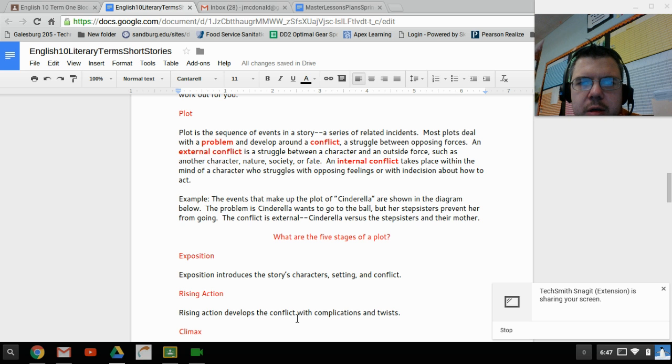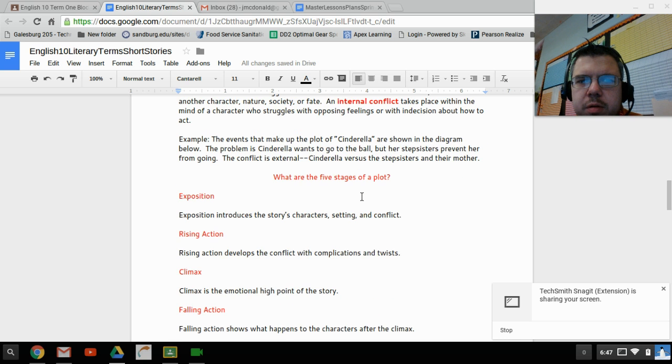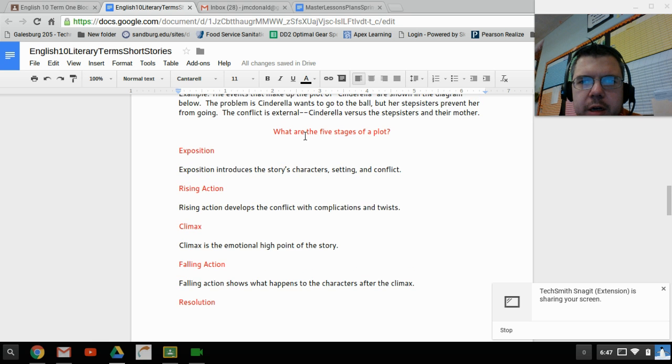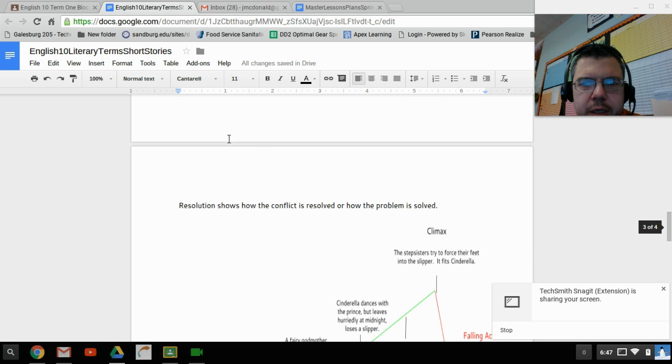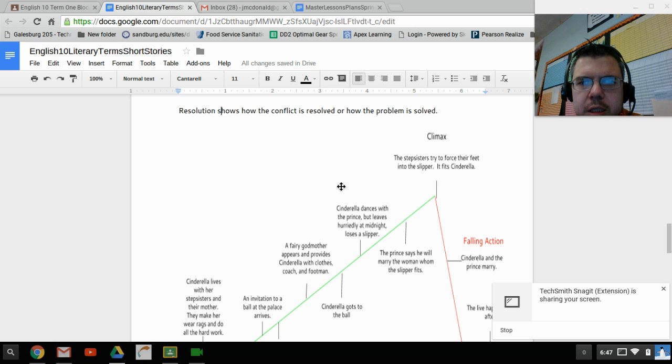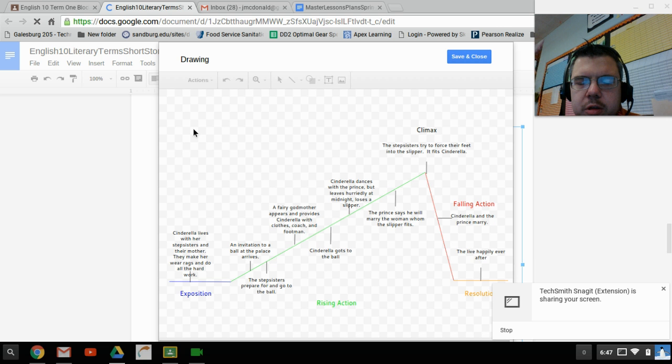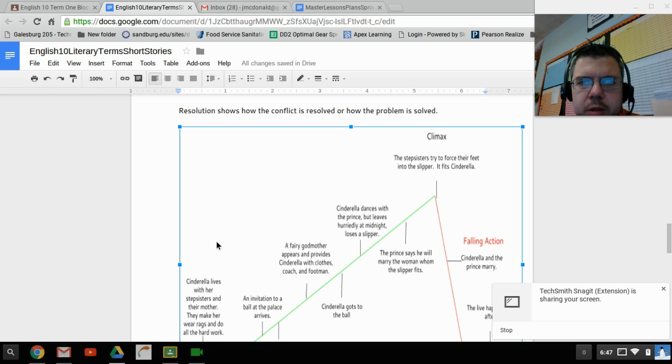The problem is Cinderella wants to go to the ball, but her stepsisters prevent her from going. The conflict is external. Cinderella versus the stepsisters, Cinderella versus the mother. What are the five stages of plot? You can read them. Resolution. This is what a plot diagram looks like for Cinderella. Good to know and love these. I'll explain, but I think it's fairly self-explanatory.